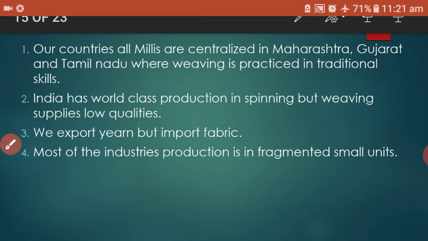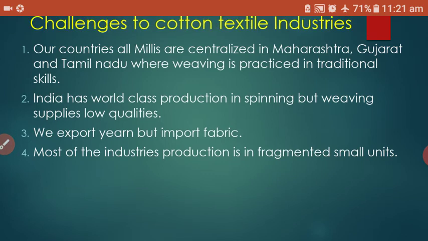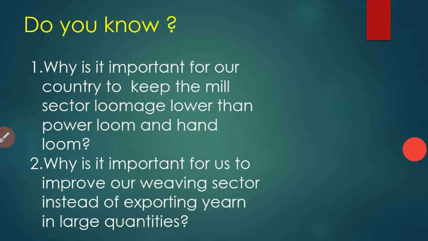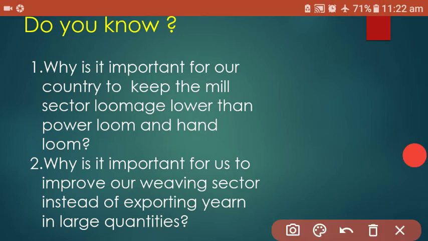Next, in your books two questions are also given. The first question: why is it important for our country to keep the mill sector lower than the power loom and handloom?